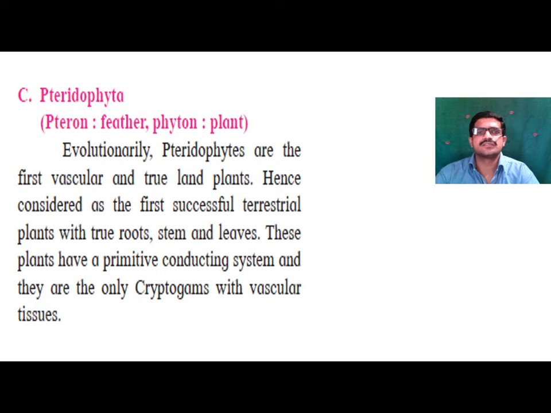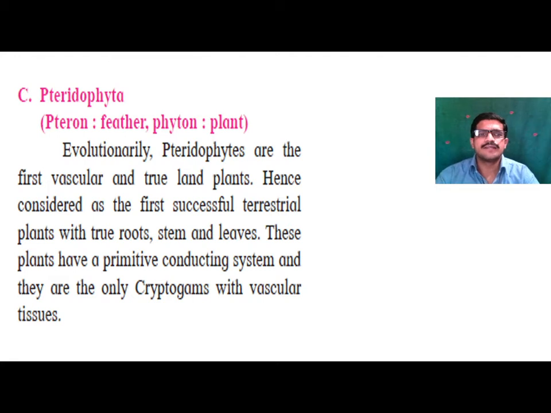That's why these are also known as true land plants, hence considered the first successful terrestrial plants with true roots, stem and leaves. If you observe Thallophytes and Bryophytes, there is absence of true roots, stem and leaf. So the presence of roots, stem and leaf starts from division Pteridophyta, and the development of vasculature also starts from these pteridophytes.